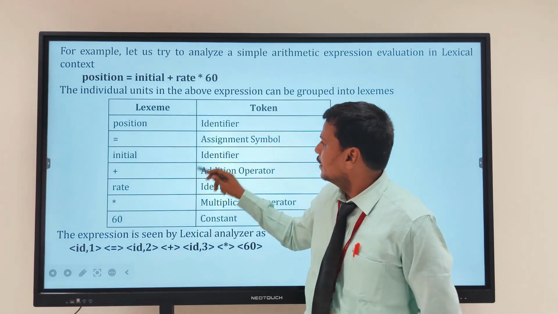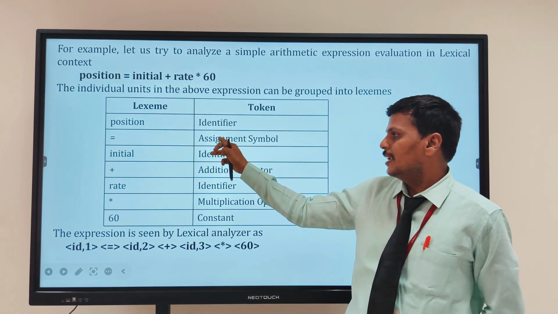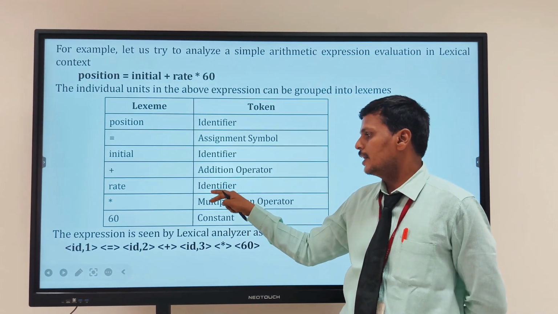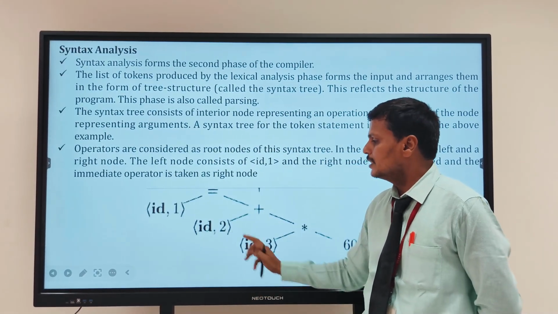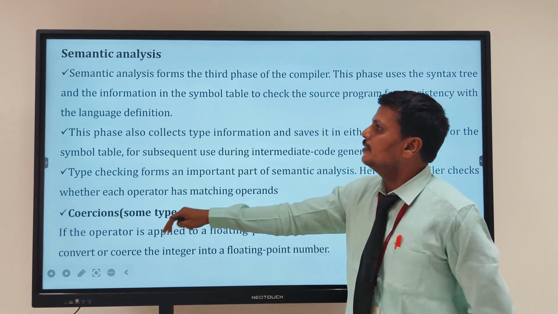So as I said here, there will be an identifier, an equal operator, another identifier, an addition operator, another identifier, a multiplication operator and a constant. So I will get a tree that is ID equal to ID plus ID star 60. This will be done by using syntax analysis.